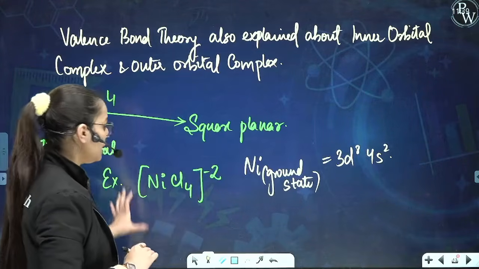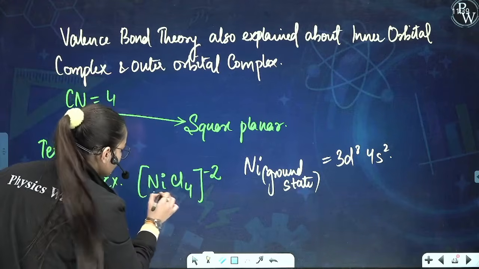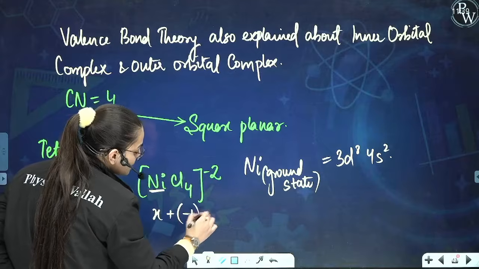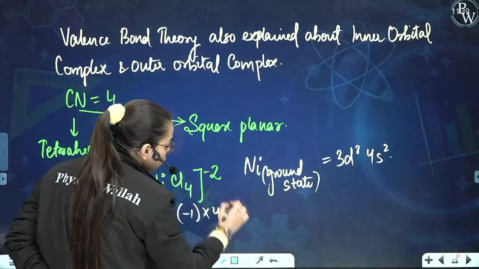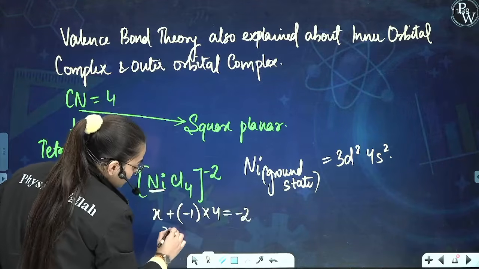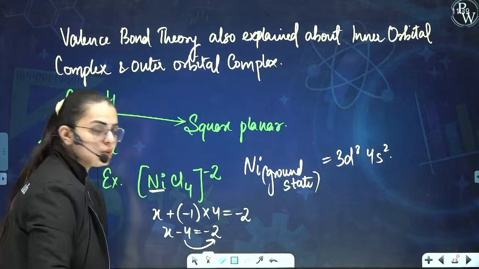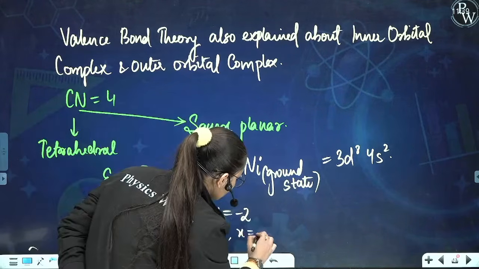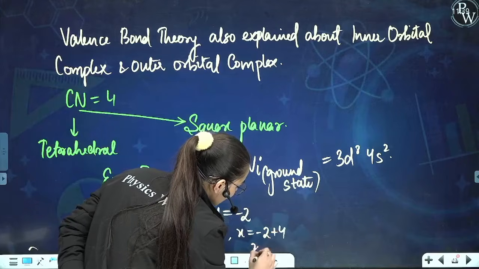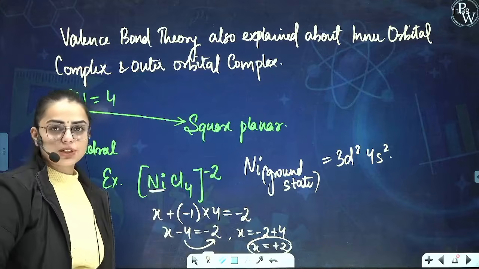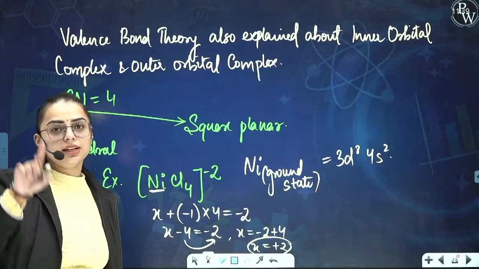Now if I ask you what is the oxidation number with respect to this central metal atom, here nickel is the central metal atom, we will let it be x plus. For Cl we know the charge is -1. How many Cl? 4. Overall charge is -2. So x minus 4 is equivalent to -2. We shall take this -4 over here. We will get x equals -2 plus 4. X comes out to be +2. That means the oxidation state came out to be +2.